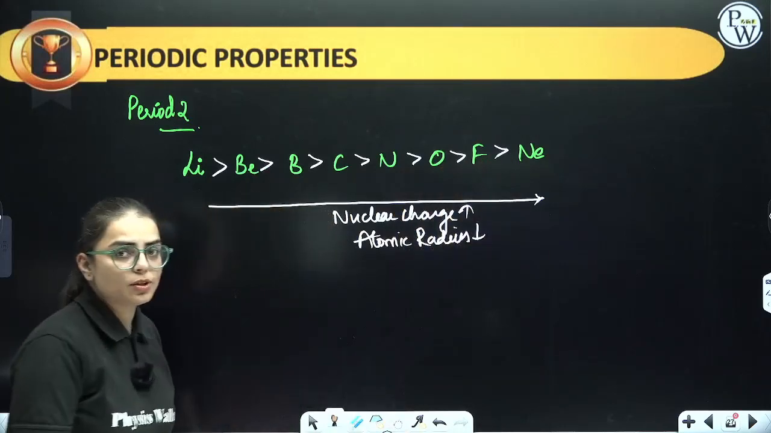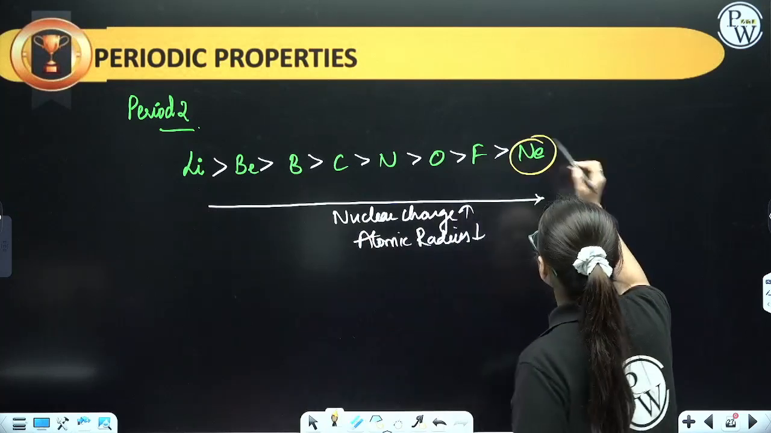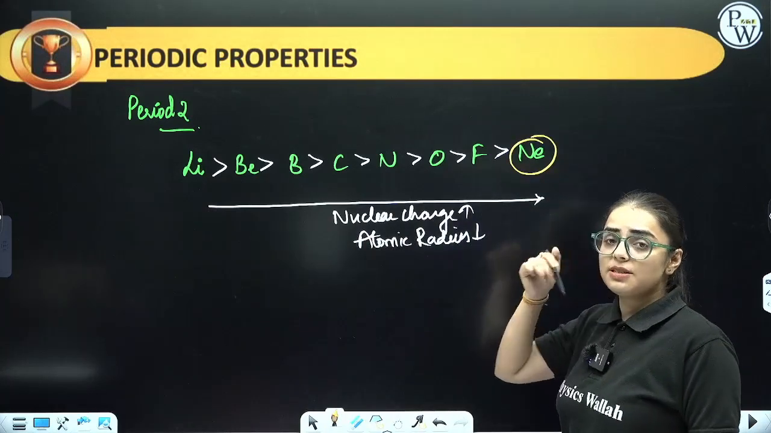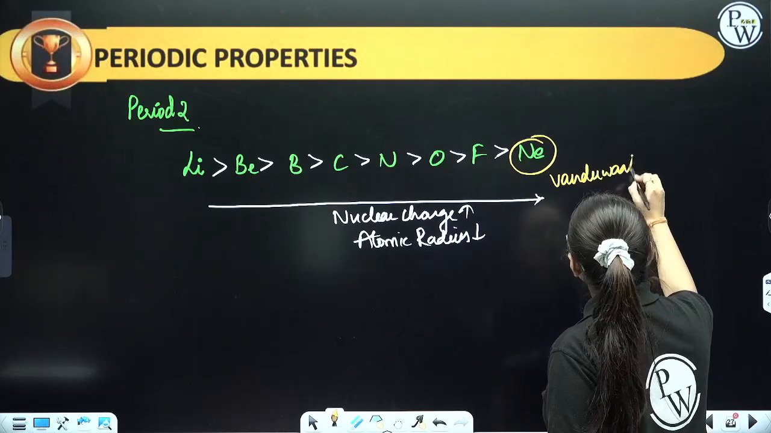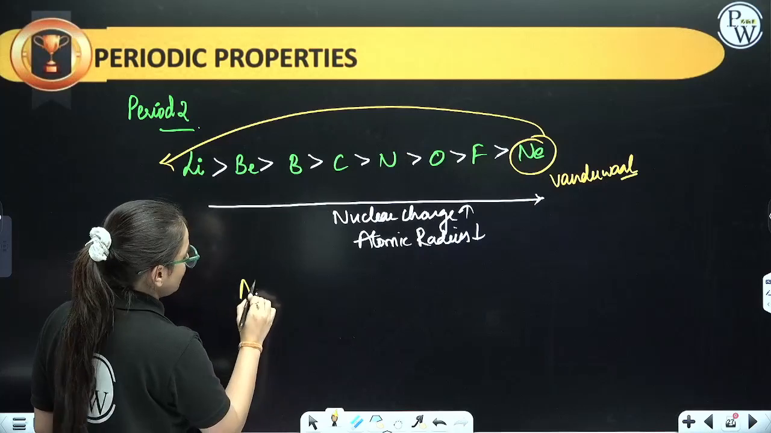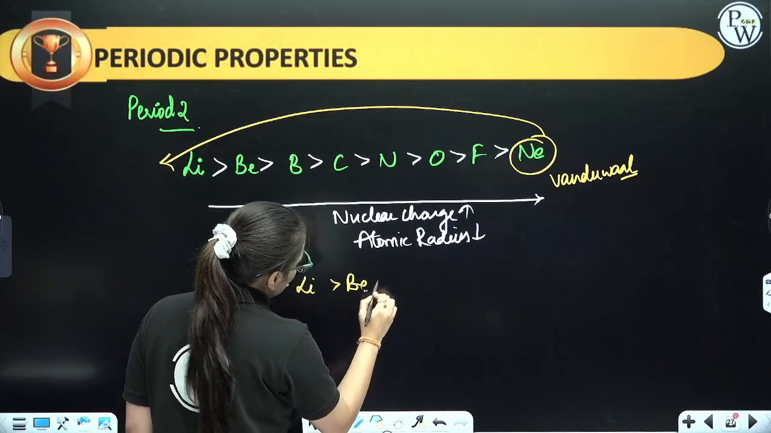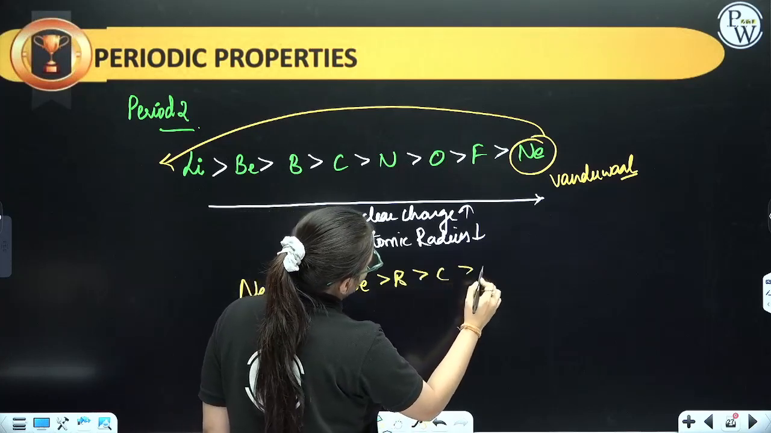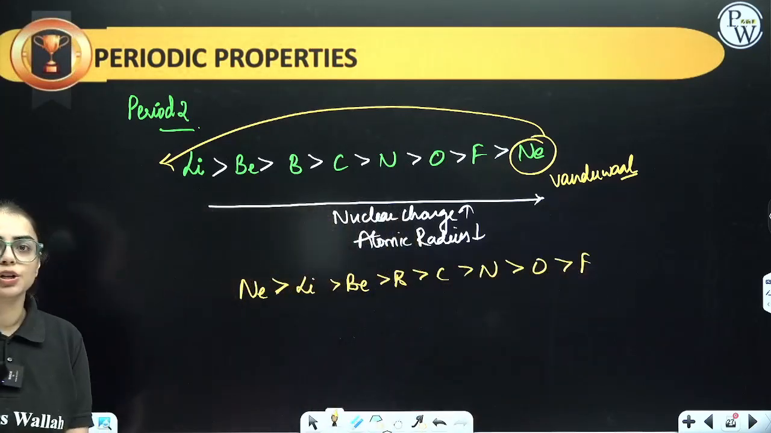Very simple. If atomic radius decreases, this is going to be the order. But ma'am, we know that neon is an inert gas, and inert gas exhibits which kind of radii? The van der Waals one. So van der Waals will be the highest, so neon will come over here. So this is an exception. Highest will be neon, then lithium, then beryllium, then boron, then carbon, nitrogen, oxygen, fluorine. So this is going to be the order for period number 2.